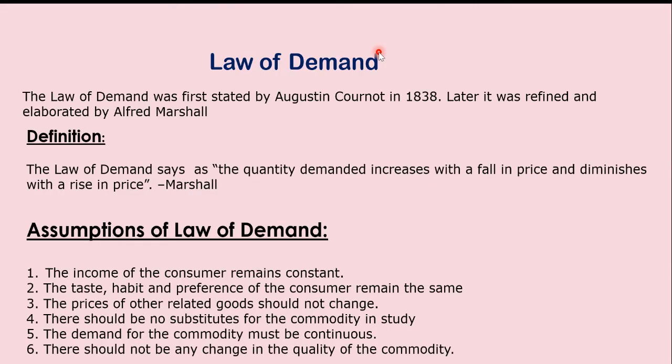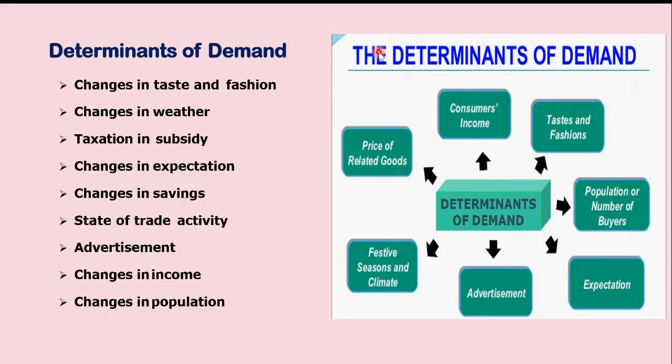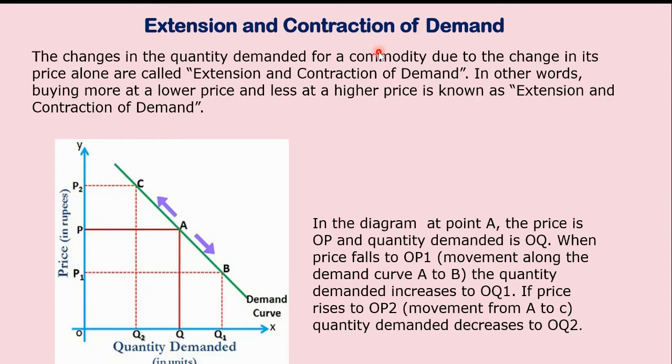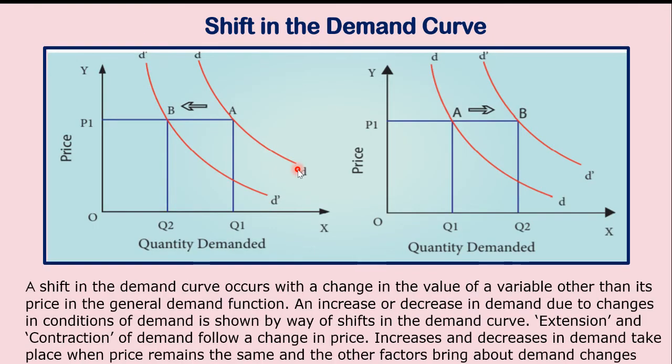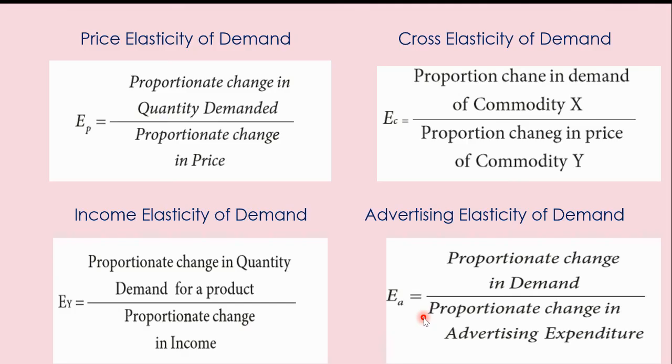Then we saw the law of demand, and we saw the market demand for a commodity, the determinants of demand, then the reasons for exceptional demand curve. We saw the extension and contraction of demand. Extension and contraction happens only because of the change in the price. Shift in the demand happens because of changes in other things, other variable factors. It is not price, but it is other things. Then we saw the concept of elasticity of demand, types of elasticity of demand. There are 4 types of elasticity of demand: price, income, cross, and advertising.